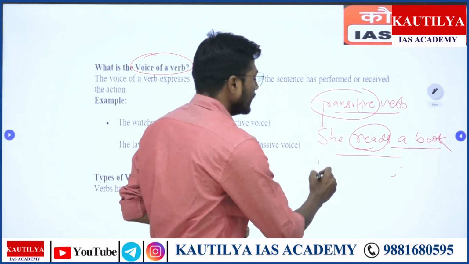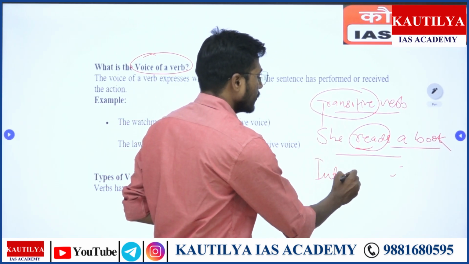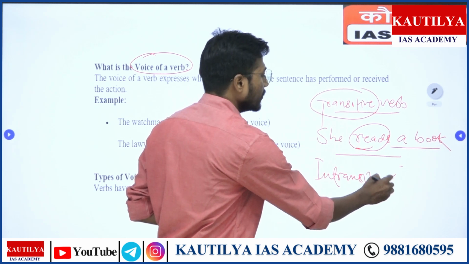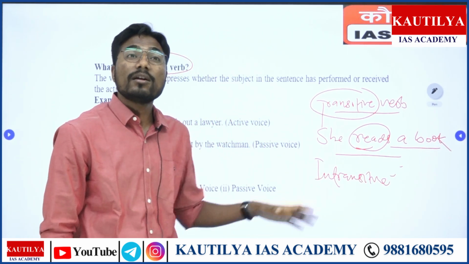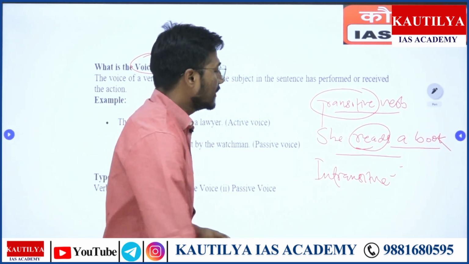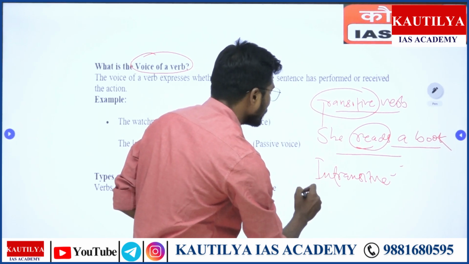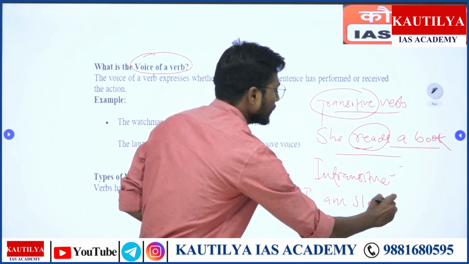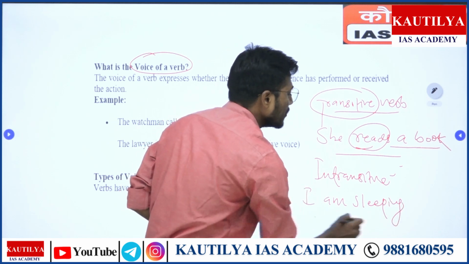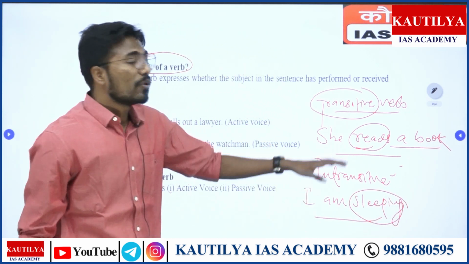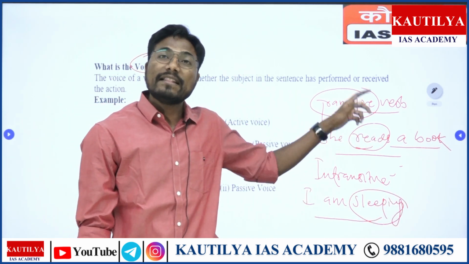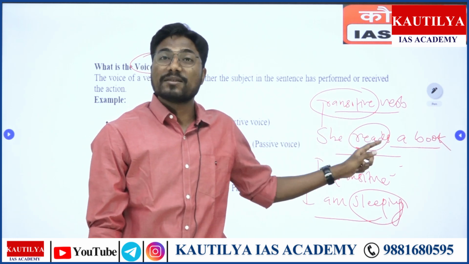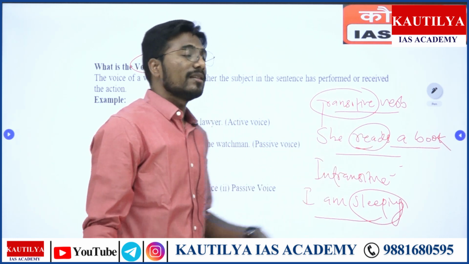Moreover, we have an intransitive verb. When it comes to an intransitive verb, the action is not directed towards an object. Say, like, I am sleeping. So the action of sleeping is going on, but it is not being received by anything. So we require an object in the end when it comes to passive voice. So this is the slight difference between these, right?